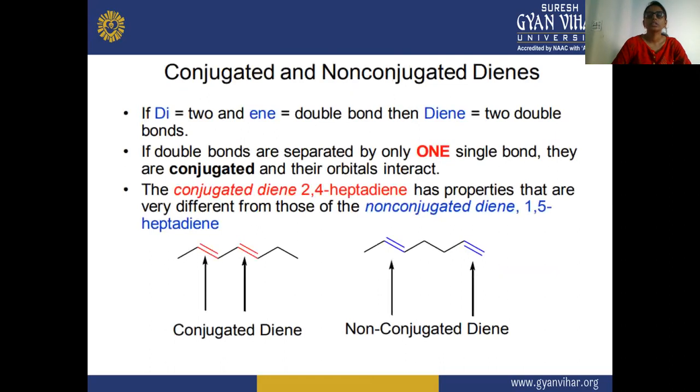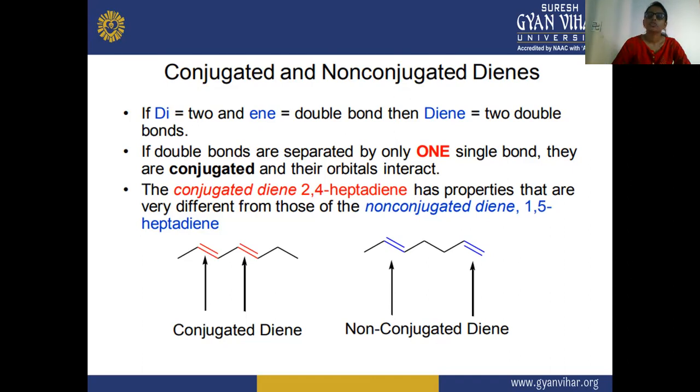Next are conjugated and non-conjugated dienes, as I discussed in the last slide. If "di" means two and "ene" is the double bond, then dienes have two double bonds. If the double bonds are separated by one single bond, they are called conjugated, and their orbitals interact.